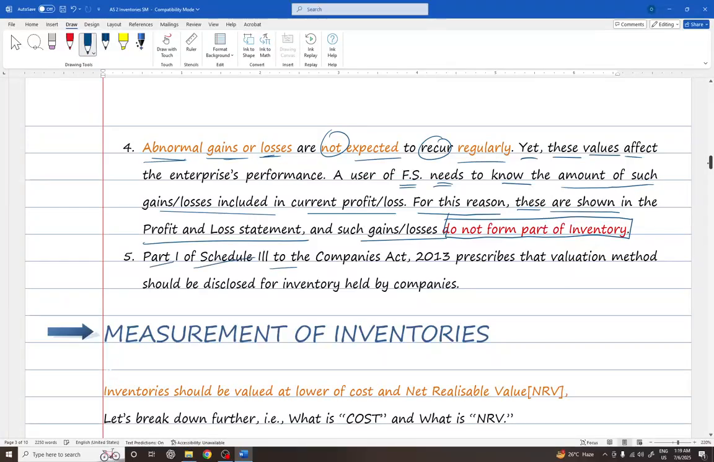An important point relates to disclosure. Part 1, Schedule 3 of the Companies Act 2013 prescribes that the valuation method should be disclosed for inventory held by companies. The valuation method will be discussed further.